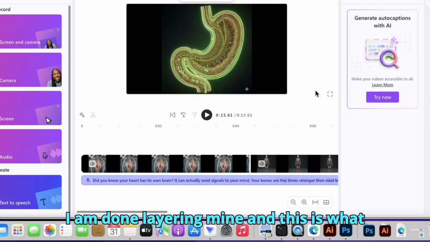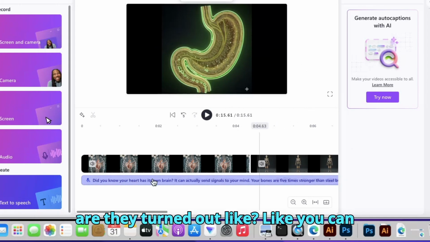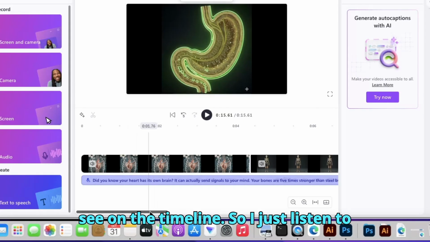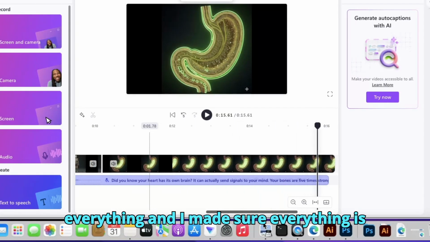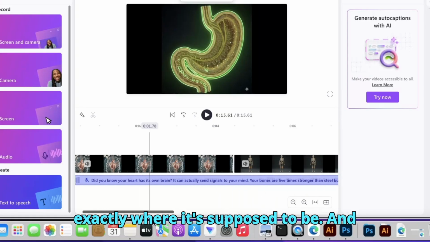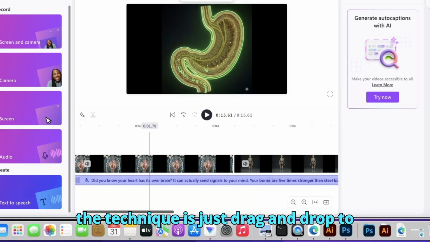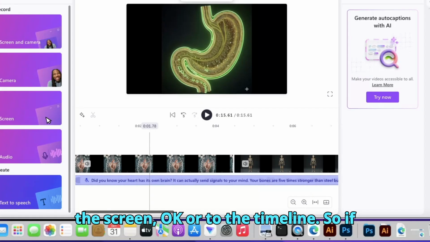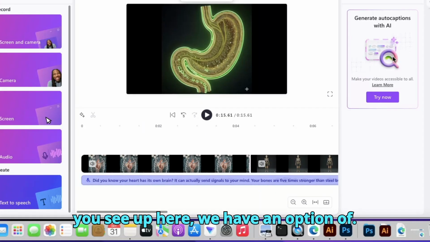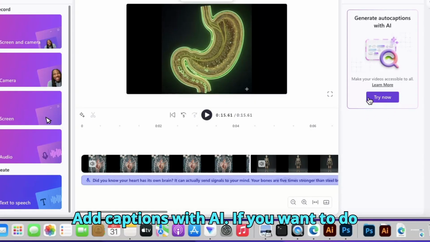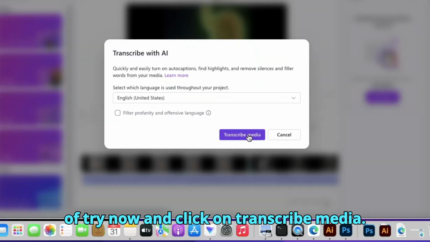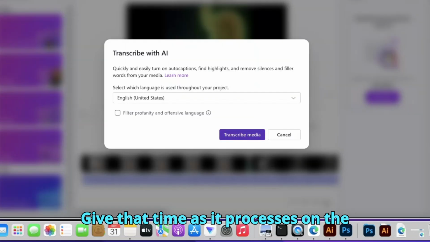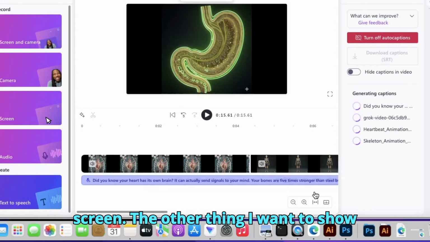I am done layering mine, and this is what they turned out like you can see on the timeline. So I just listened to everything and I made sure everything is exactly where it's supposed to be. And the technique is just drag and drop to the screen, okay, or to the timeline. So if you see up here, we have an option of add captions with AI. If you want to do that, you can easily click on this option of try now and click on transcribe media. Give that time as it processes on the screen.